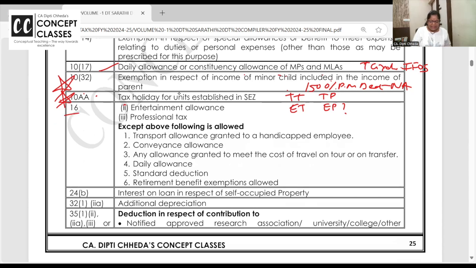Okay. Next is entertainment allowance deduction. This is allowed to government employees only, that you will not get. Profession tax paid by employee, then deduct. Paid by employer on behalf of employee, then add and deduct. But deduct only if you are filing your return outside the default tax regime. In default tax regime, entertainment allowance not allowed. Profession tax not allowed. Then what is allowed? Only standard deduction. Okay? That is 75,000.